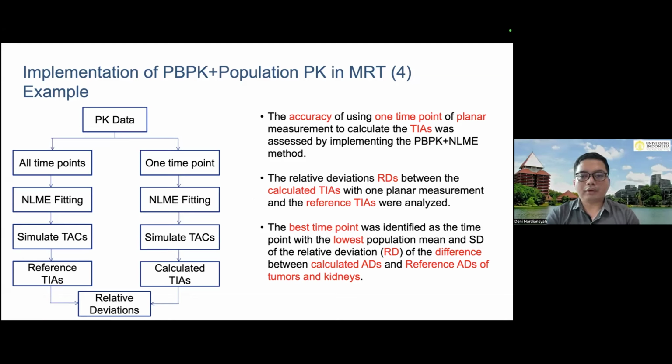So the accuracy of using one time point, or single time point, of planar measurement to calculate the TIA was assessed by implementing the PBPK plus NLME method. And the relative deviation between the calculated TIA with one planar measurement and the reference TIA was analyzed. And the best time point was identified as the time point with the lowest population mean and SD of the relative deviation of the difference between calculated absorbed dose and reference absorbed dose of tumor and kidney, and also actually all other organs.